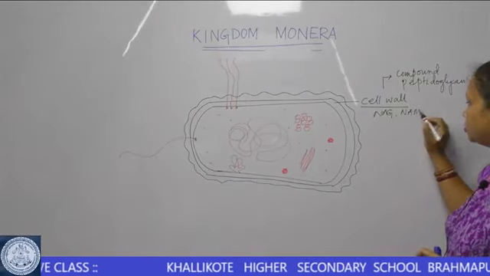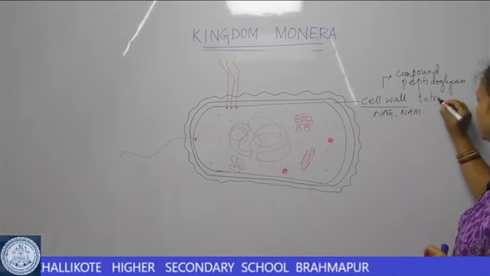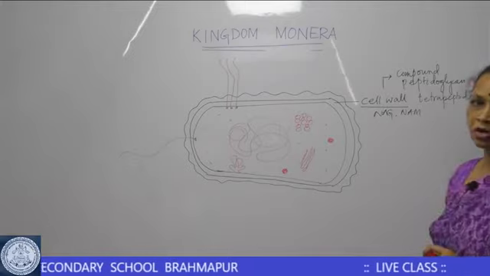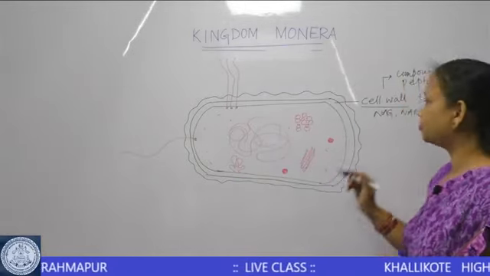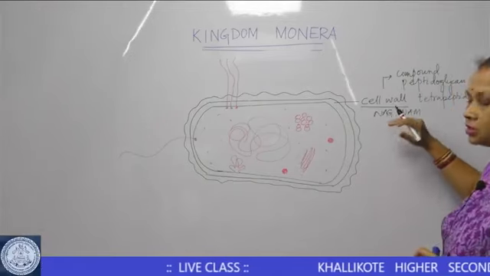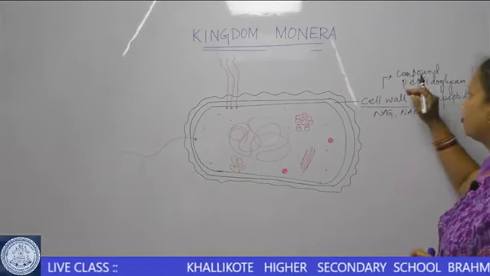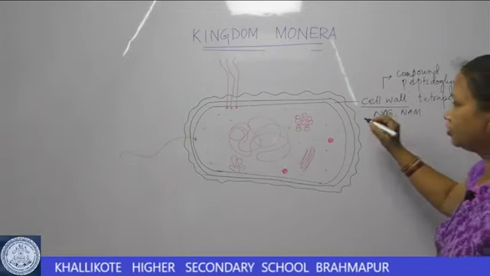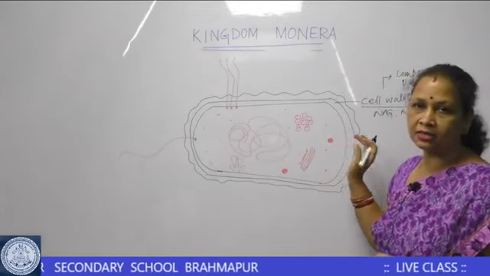These two amino sugars are cross-linked by a tetrapeptide bond. This tetrapeptide bond joins the alternate layers of NAG and NAM to form the peptidoglycan compound. So the cell wall is a characteristic feature of any bacterial cell.